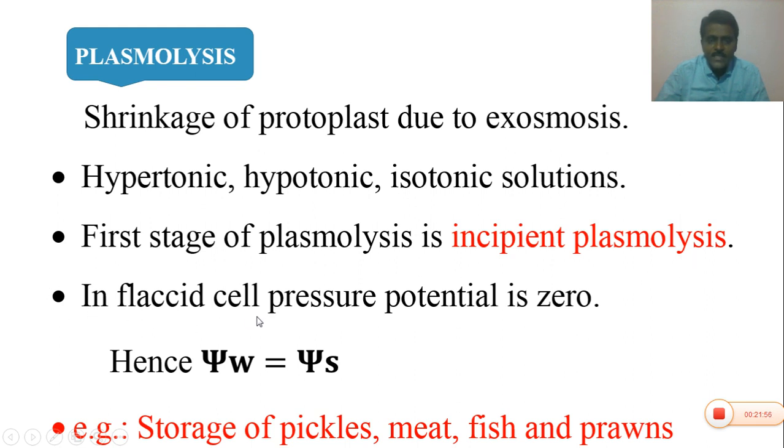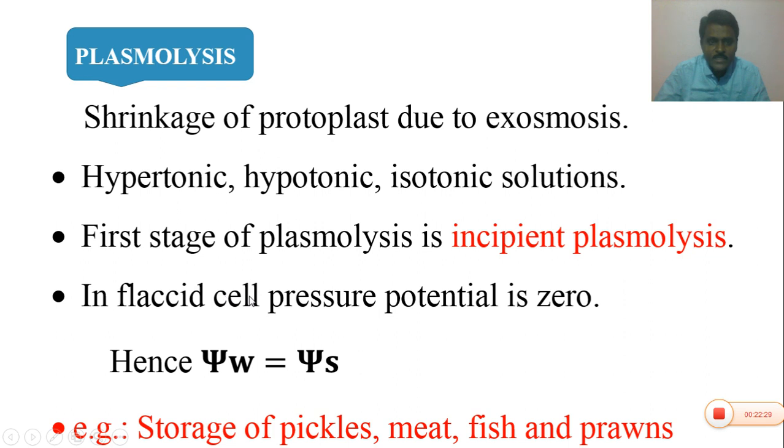So in a flaccid cell, pressure potential is zero. What is a flaccid cell? In the last class you learned about a turgid cell. The cell with full water is called a turgid cell. The cell without water or with very minimum water is called a flaccid cell. Flaccid cell does not contain water. Hence in flaccid cells the pressure potential is zero because there is no water in the flaccid cell.